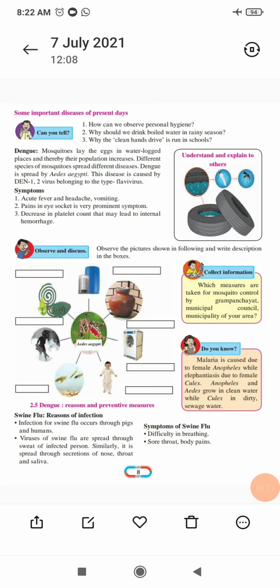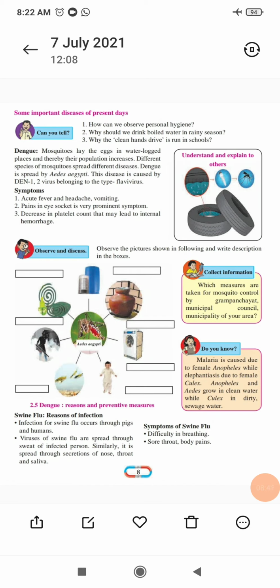Just see, they have given the chart, the Aedes aegypti mosquitoes. A small child is there, you will see water in different places. You will observe these mosquitoes are there, and they are spreading the dengue viruses.